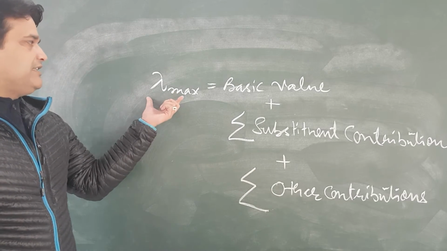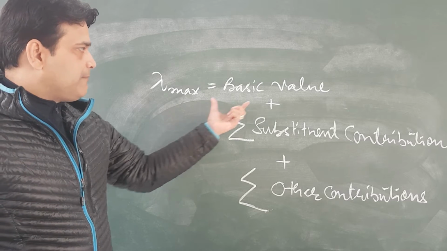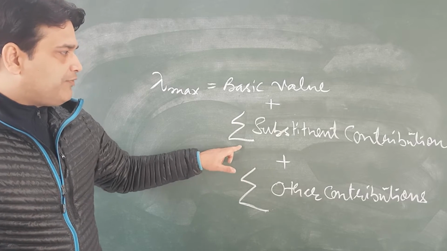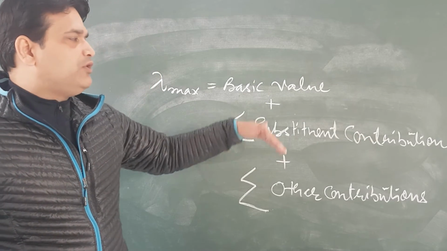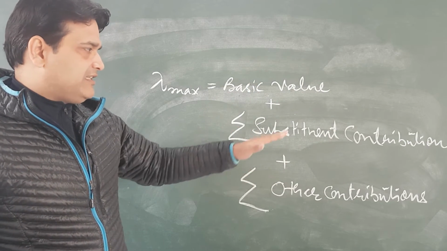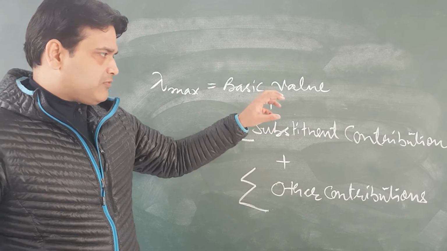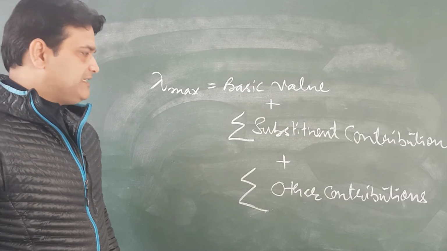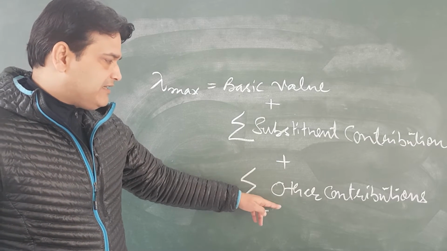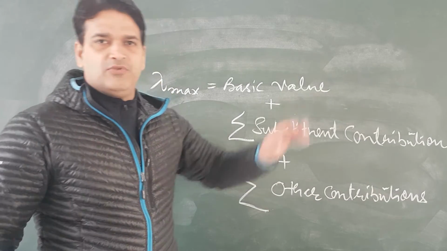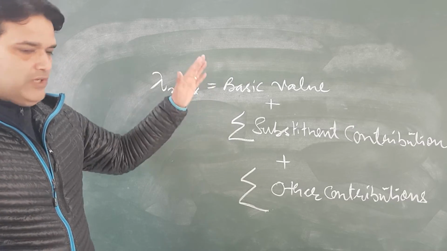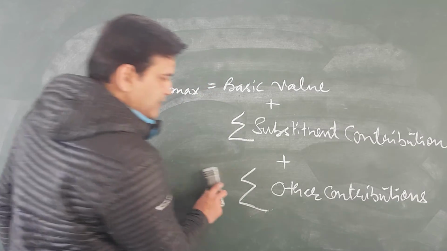But lambda maximum can be calculated by taking the sum of basic value plus sum of subsequent contribution, may be due to alkyl group, aryl group, halogens, etc. They also contribute to a different lambda maximum value, and then the sum must be added due to the other contributions also. So in this way, lambda maximum can be calculated.